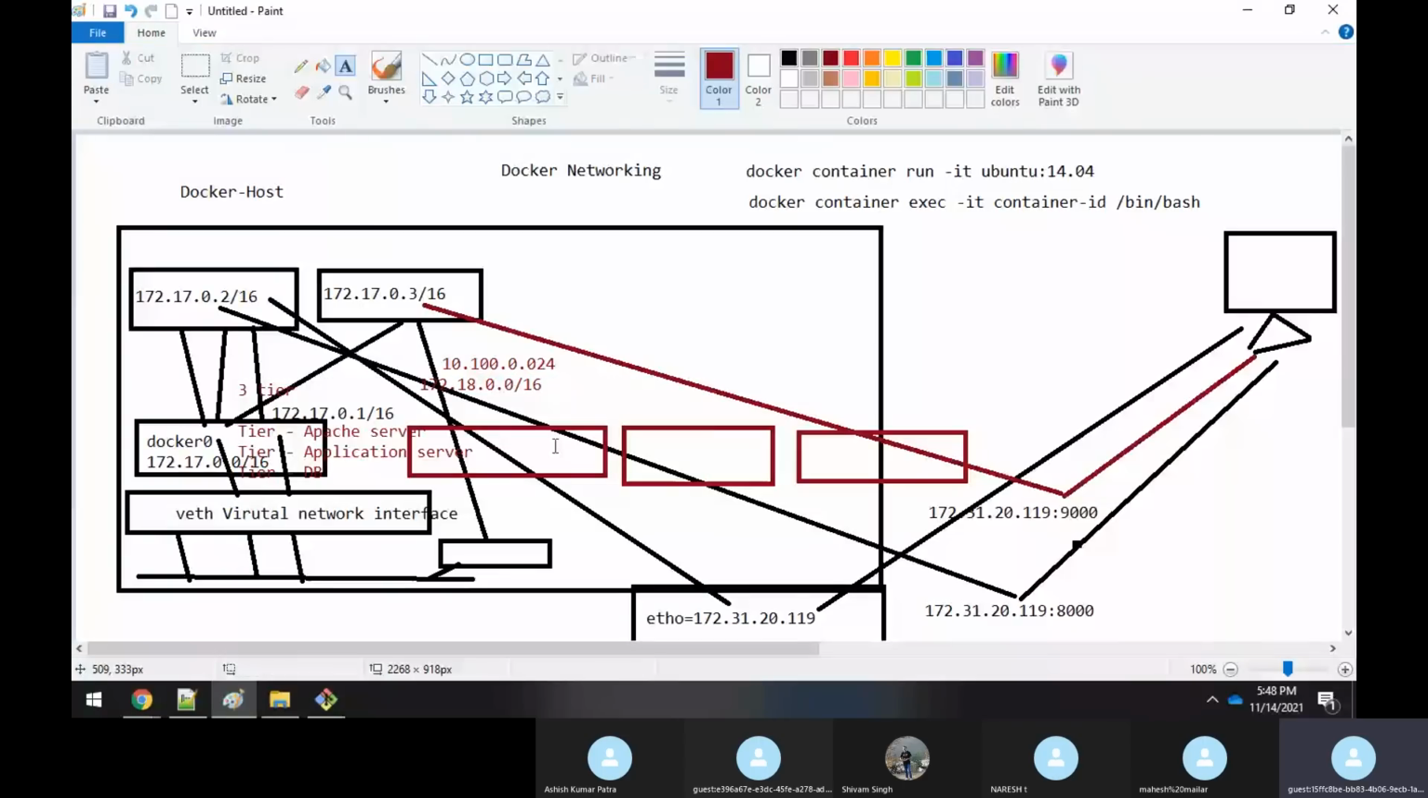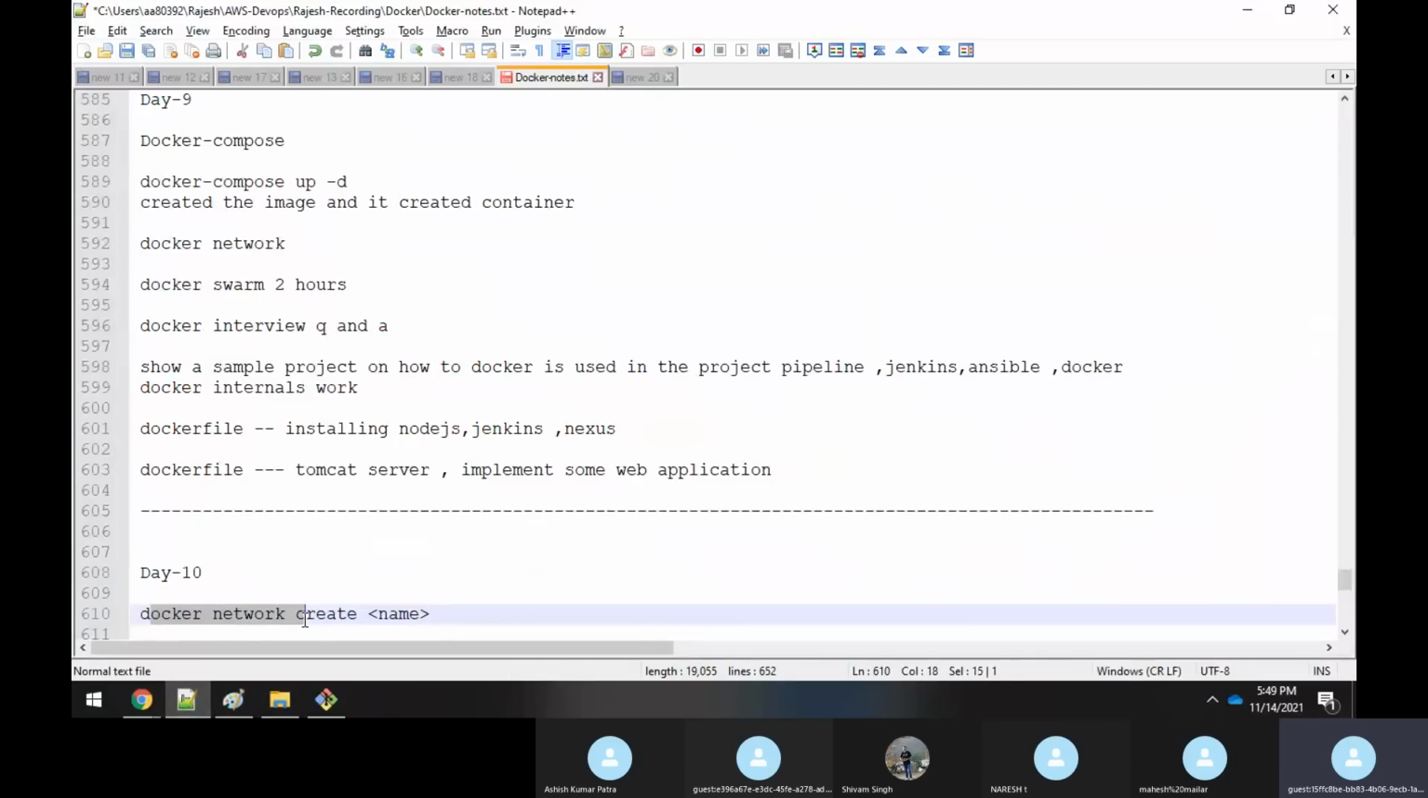I don't want to use the same subnet, because if you use the same subnet, all these 3 containers can communicate with each other. So to isolate the web server, application server, and DB server, you will create different interfaces, different network bridges. You have to use this command. Later I'll show you how to create the network interface.